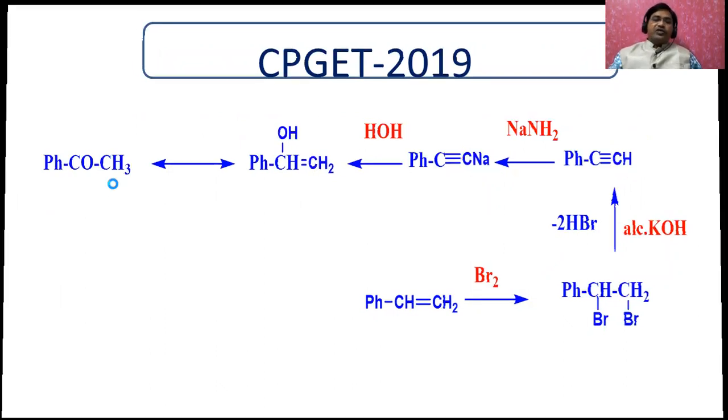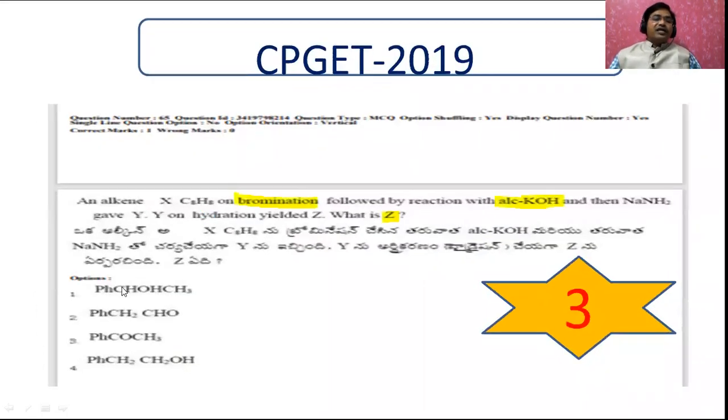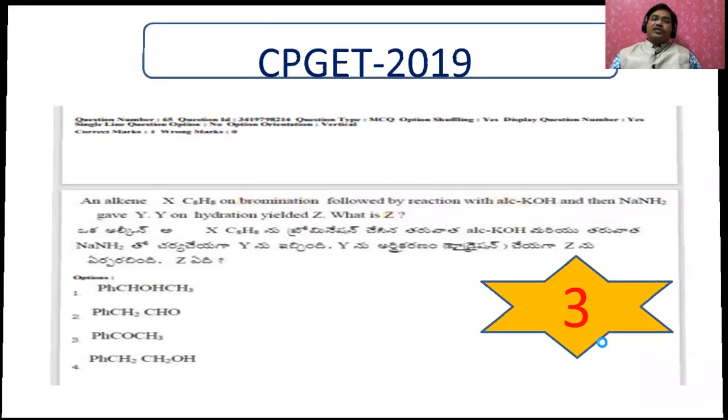That's why you see the secondary alcohol is not possible, aldehyde is not possible, primary alcohol is not possible, because there is a formation of acetylene and hydrogen. That's why the third option is the right answer for this question.